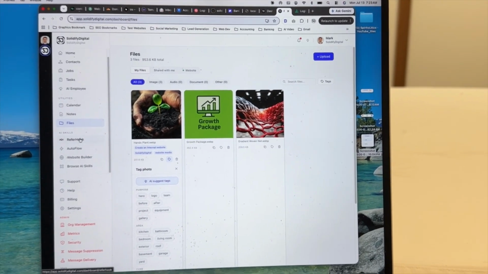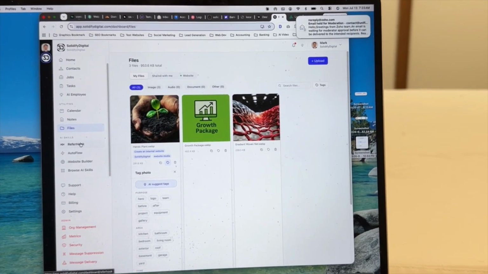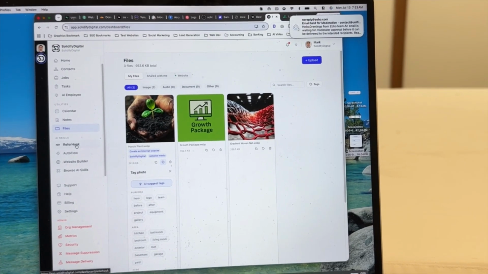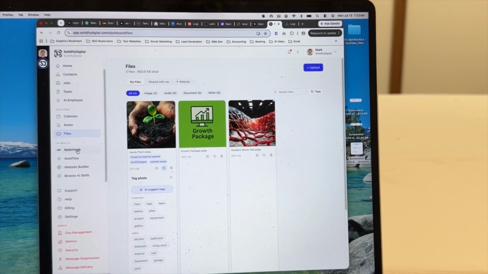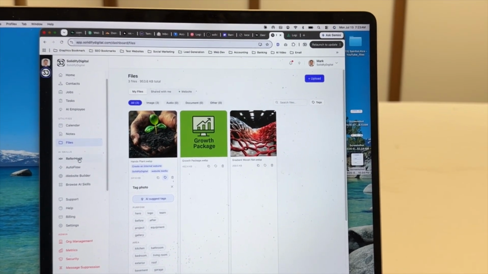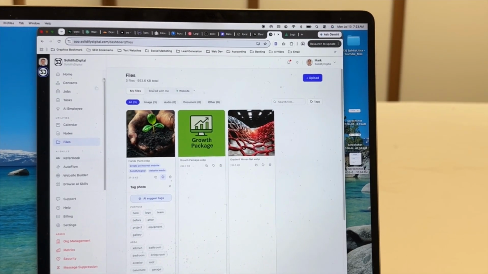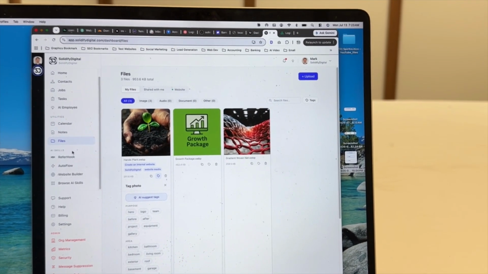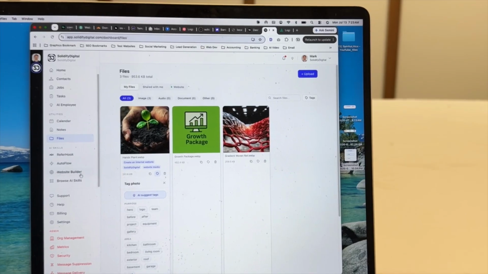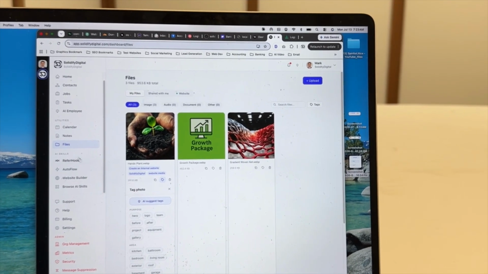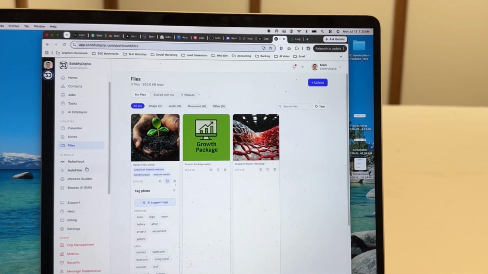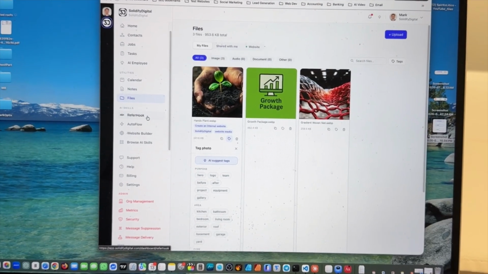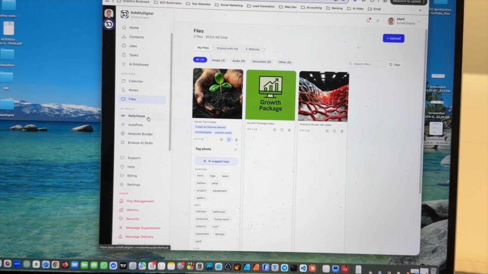So Referhook, for example, is a very unique one. This one does have its separate entry point for all the referrals. It has its own separate app on its own website. And you can do that with a lot of things. You can do it with a website builder and all that stuff. I just have to determine if that's necessary or not. Referhook is basically an organic system on steroids.